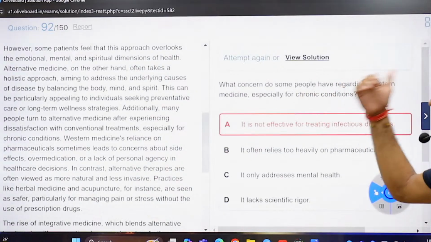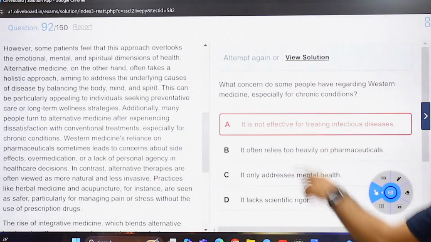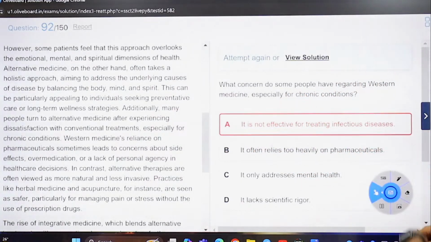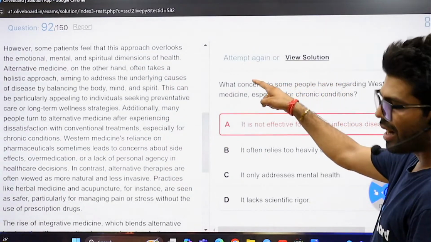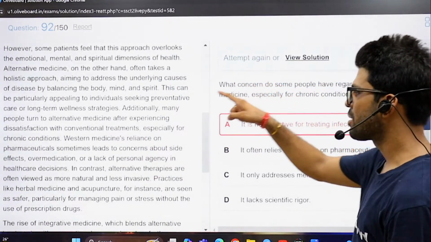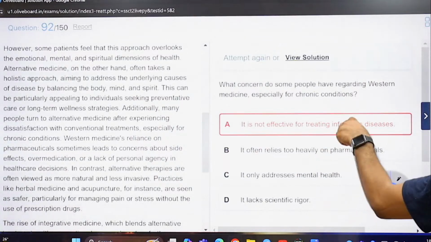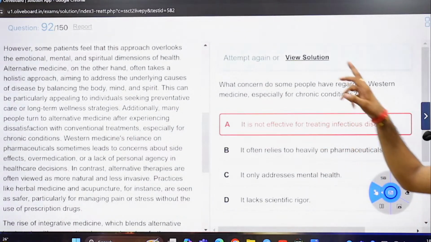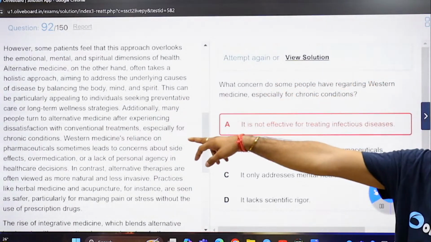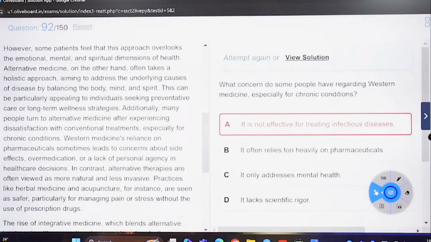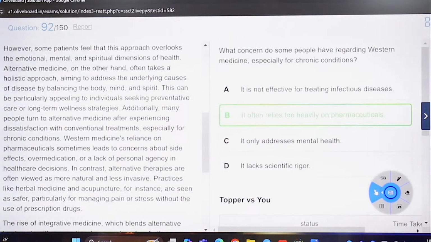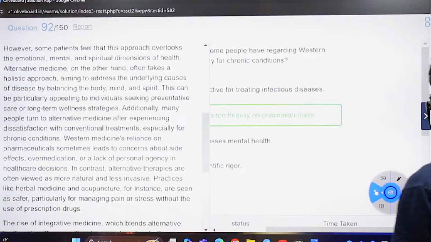The next line says, regarding Western medicine, reliance on pharmaceuticals sometimes leads to concerns. I didn't read this line, to be honest, about the side effects, over medication and such. So it relies too heavily on pharmaceuticals, and that's the concern of Western medicine. So a better choice there in the passage.